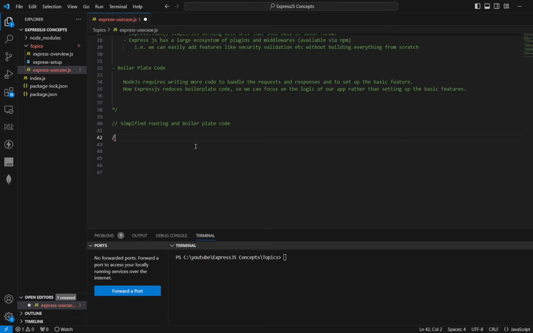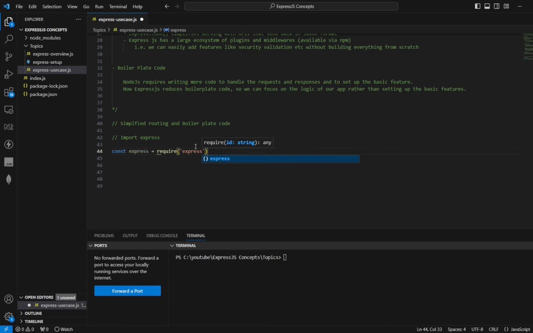Before starting, we need to import Express. How do we import? const express = require('express').